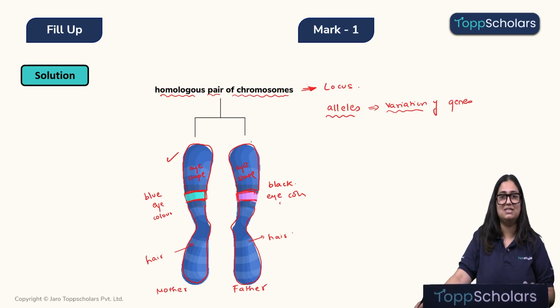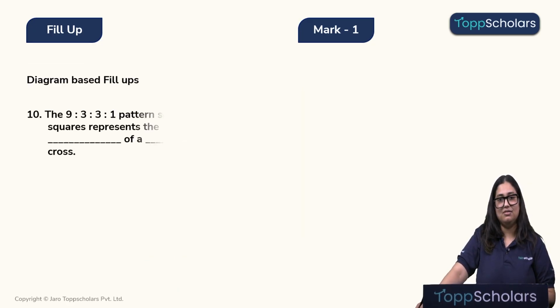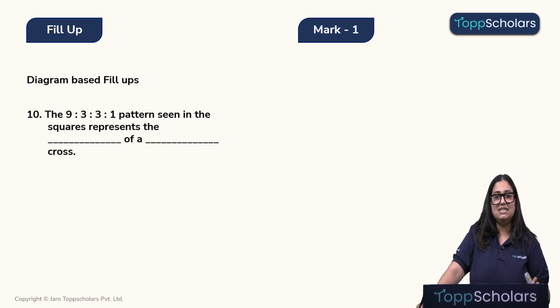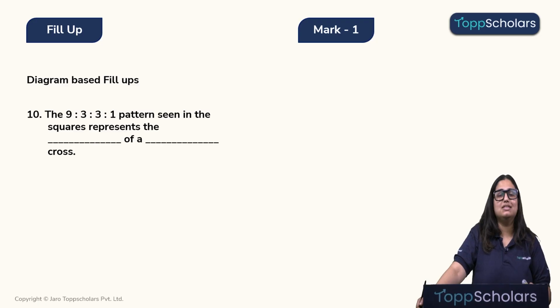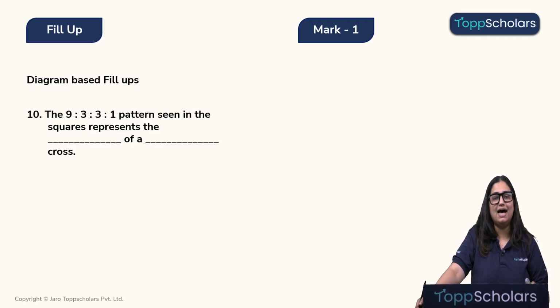Now let's move on to the next part. The 9:3:3:1 pattern, which is seen in the squares, represents the dash of a dash cross.